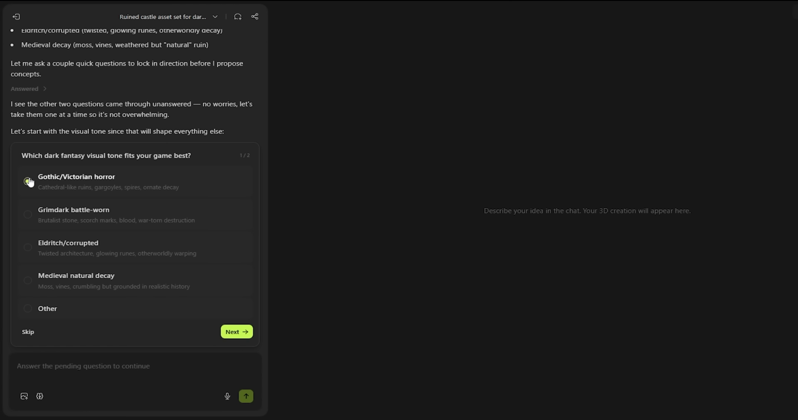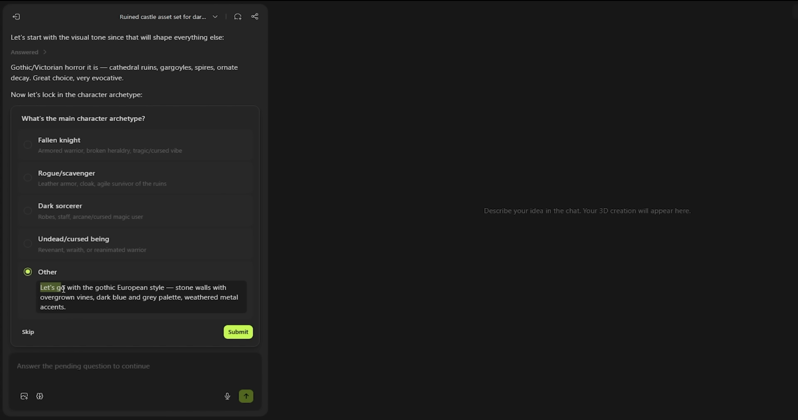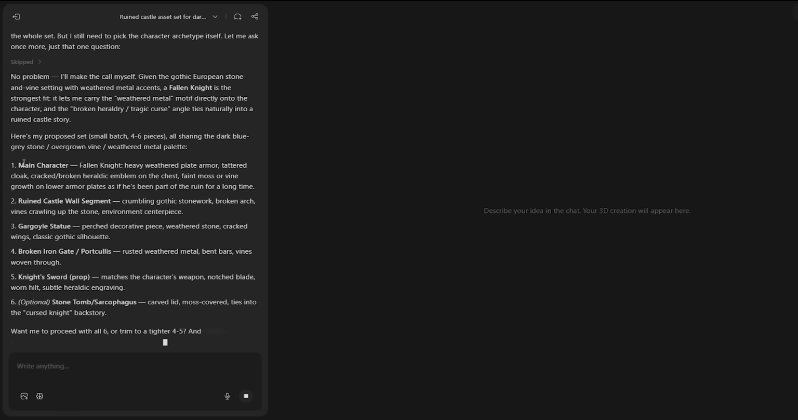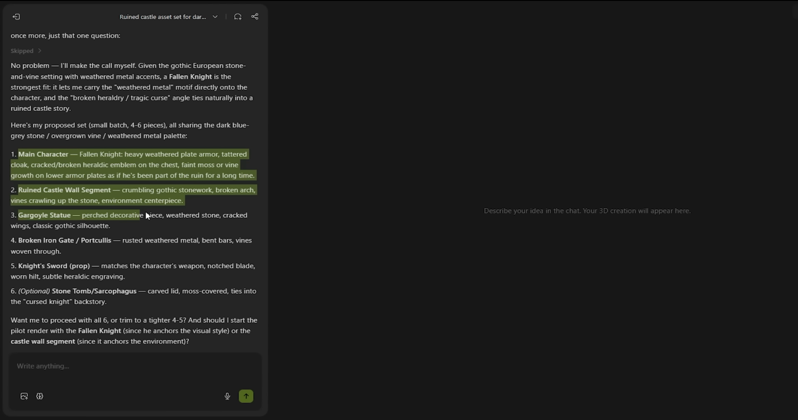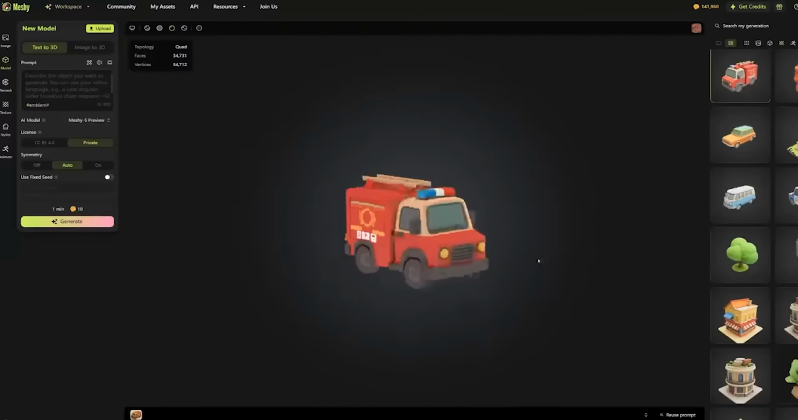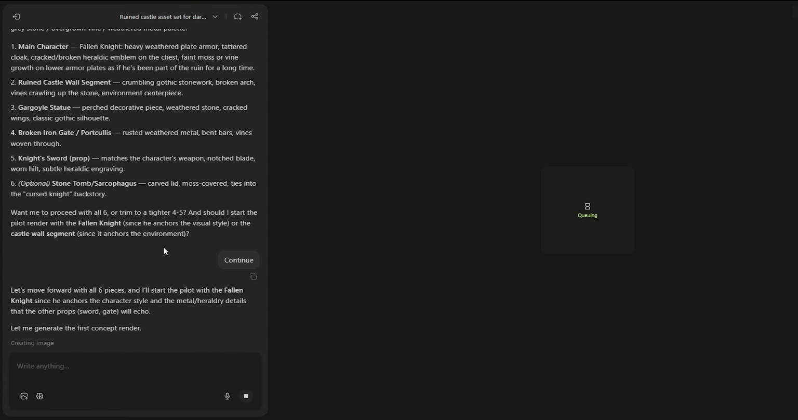I'll pick the Gothic European direction and say, let's go with the Gothic European style. Stone walls with overgrown vines, dark blue and gray palette, weathered metal accents. The agent confirms the direction, and before generating anything, it automatically searches for relevant reference material online. Architectural details from Gothic ruins, material references, lighting mood boards, and uses that research to expand and complete the creative brief. You can see this happening in the activity log next to the chat. It's not working from training data alone. It's actively researching to get the details right.